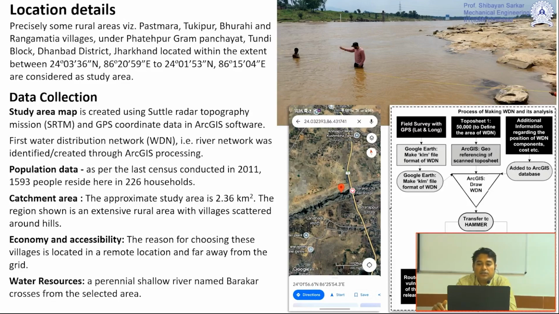With this data we get an impression of how this particular river will behave. Based on the shape of the catchment, we can understand whether there is any possibility of flash flooding, which type of behavior the catchment will give, and what the shape of the hydrograph will be. All these things we can understand. So accordingly, we prepared ourselves to proceed further.